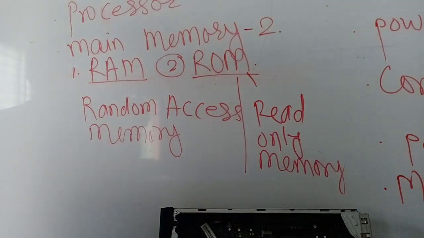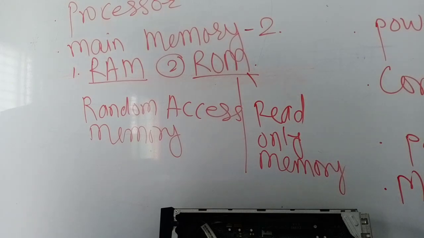RAM is used to store data and programs that are being executed or used by the CPU.